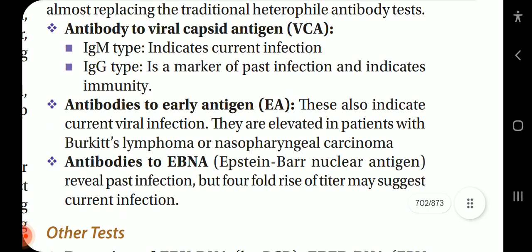Antibody to viral capsid antigen, VCA. IgM type indicates current infection. IgG type is a marker of past infection and indicates immunity.